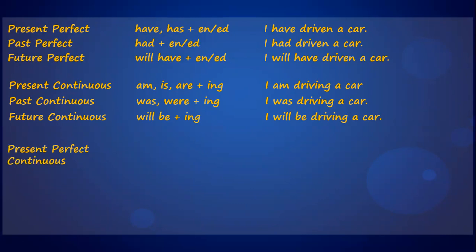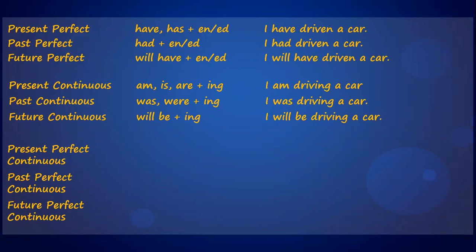Let's take a look at the perfect continuous tenses of present, past, and future. The present perfect continuous says that any action which has started long ago and it still continues is known as a perfect continuous tense. Since perfect continuous is a mixture of perfect as well as a continuous tense, we are going to pick the helping verbs from the perfect tense while the main verbs from the continuous tense.